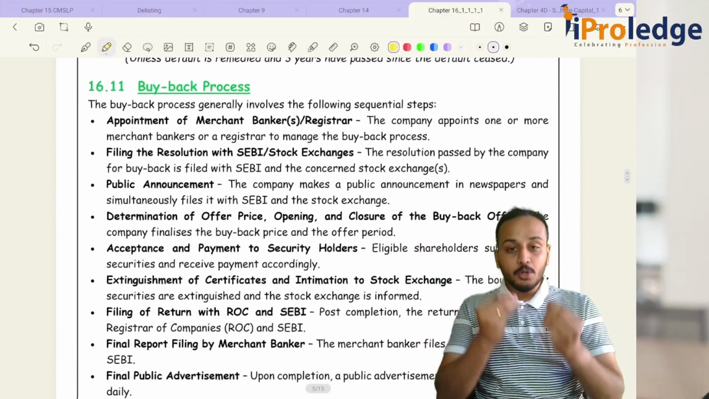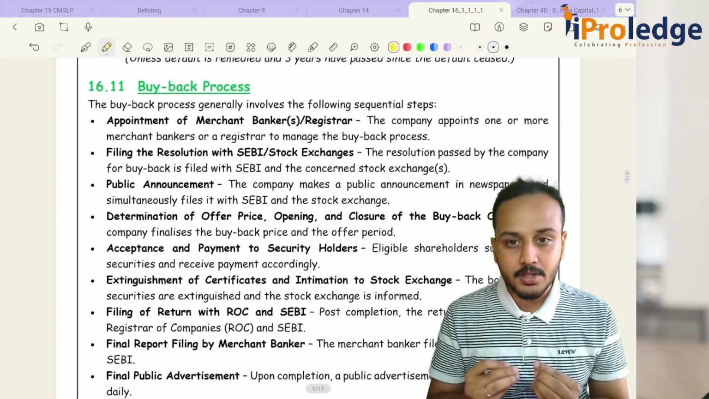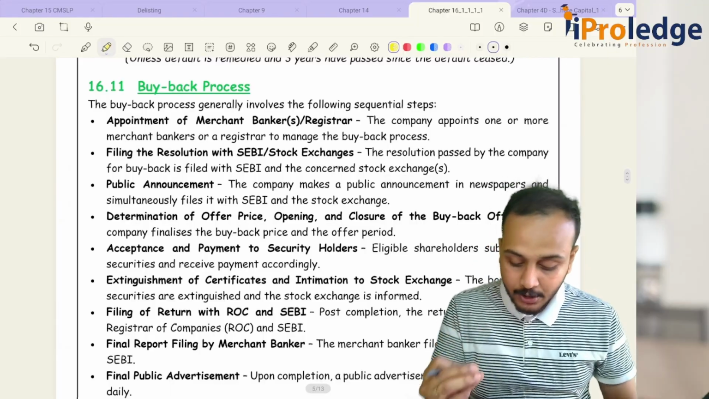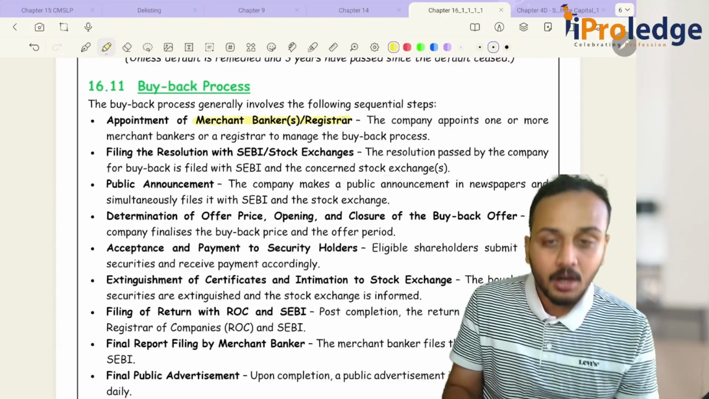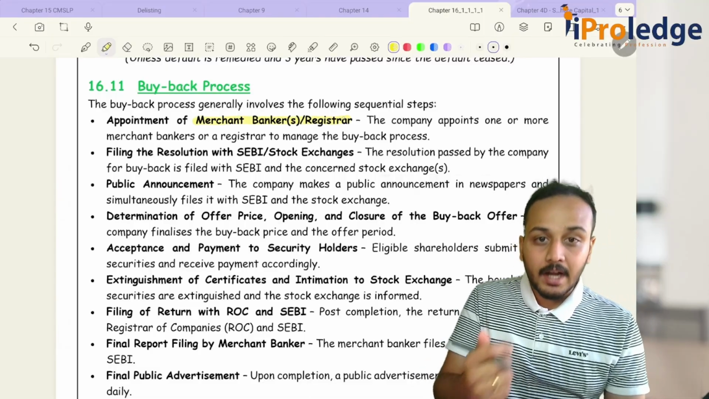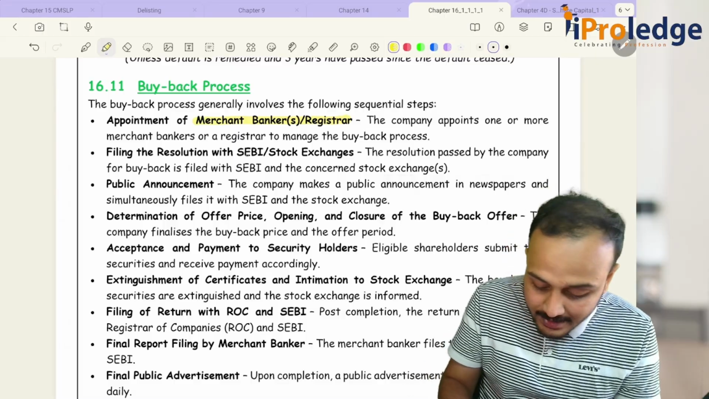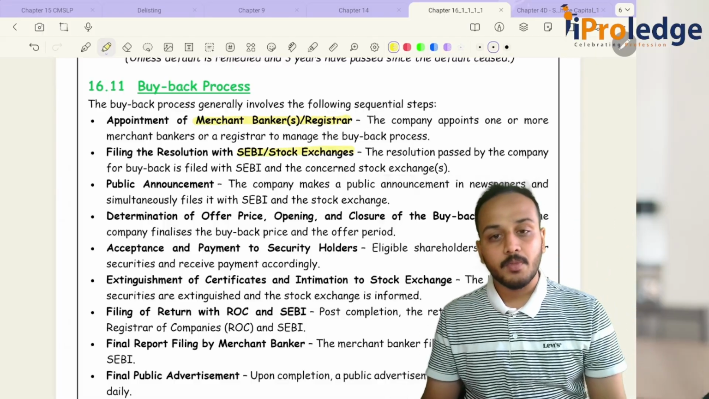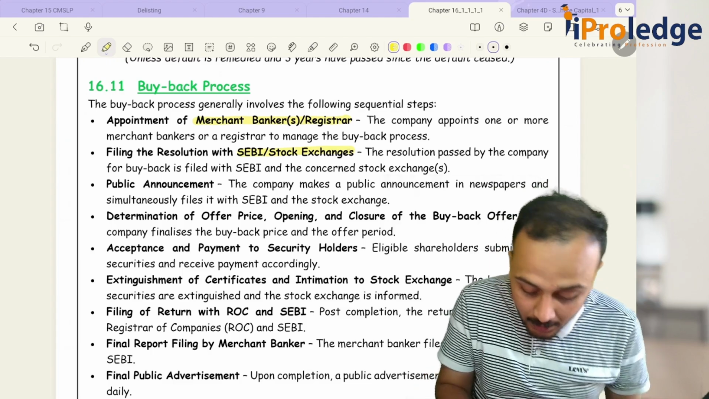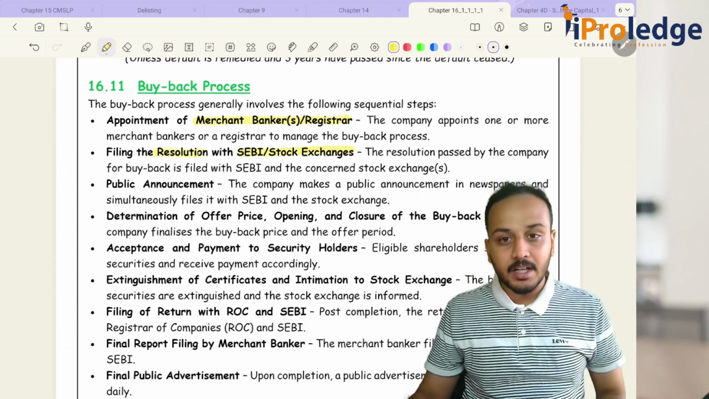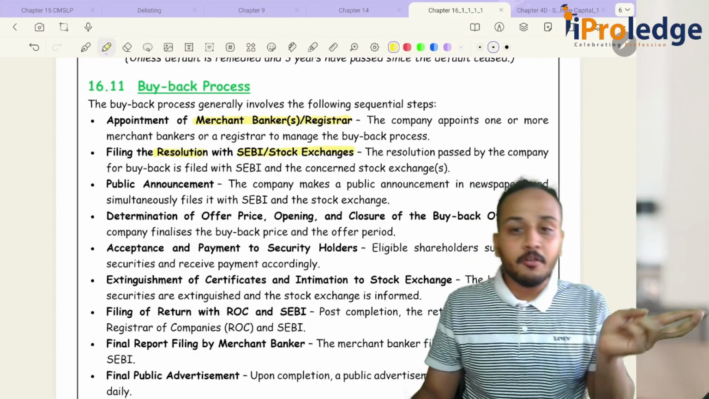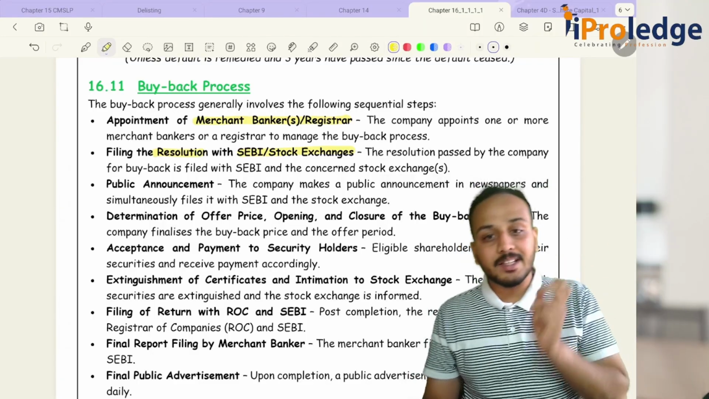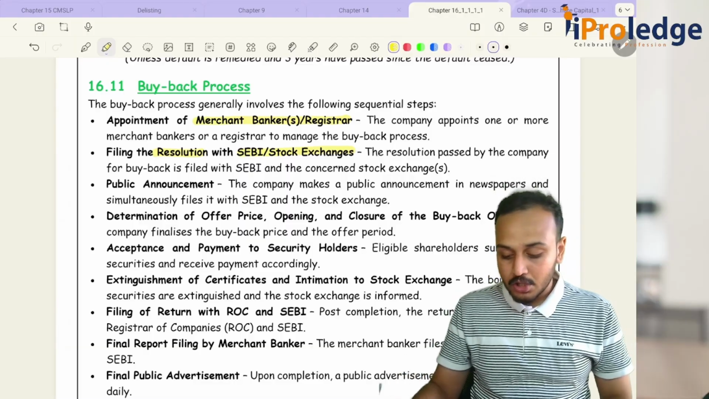Now coming to your actual SEBI regulations. What is your first step? You will be appointing a merchant banker, and you will have to file with SEBI and stock exchanges. What will you be filing? The resolution that you had passed. If it is a board resolution, you will file it with SEBI and stock exchange. If you have passed a special resolution, you will be filing that special resolution with SEBI and stock exchange.